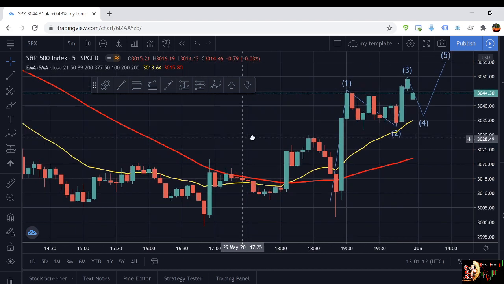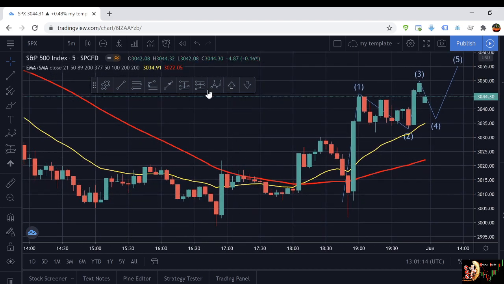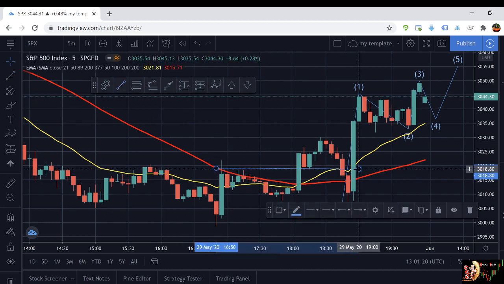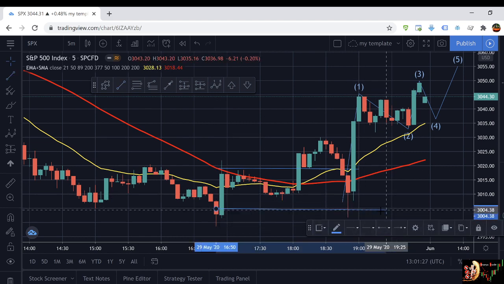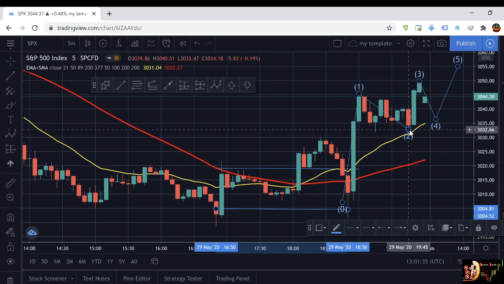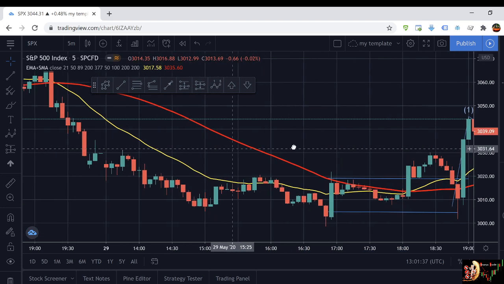Okay, so here when it was like this, basically you see this zone, right? Here the SMA is flat. When the SMA is flat like this, you don't want to trade, right? As I say, you can go again on the video lesson. I say when the SMA is flat, you don't trade. When the SMA starts trending up, you try to look for an impulse and a retrace to the 21 EMA with a good candle.